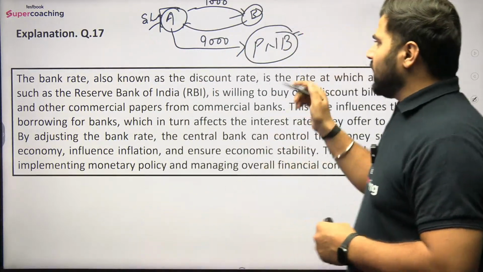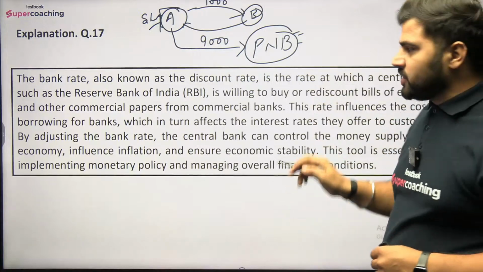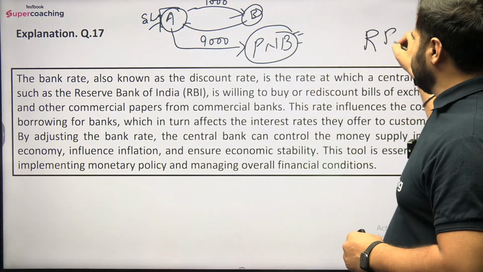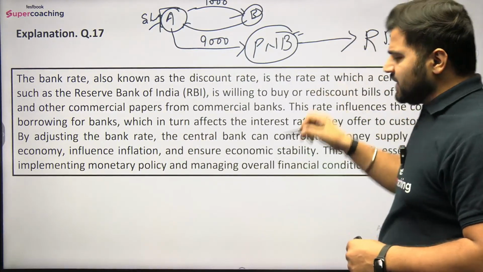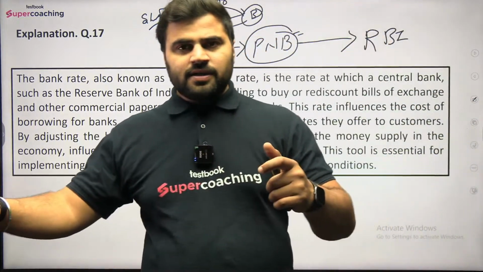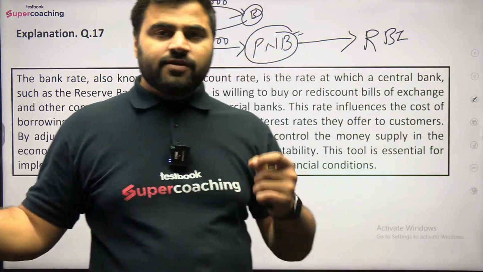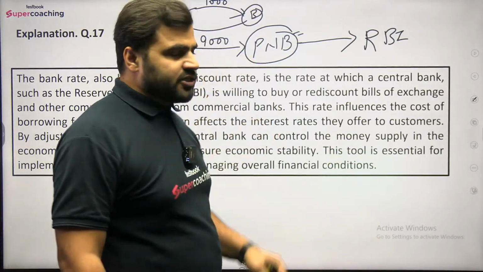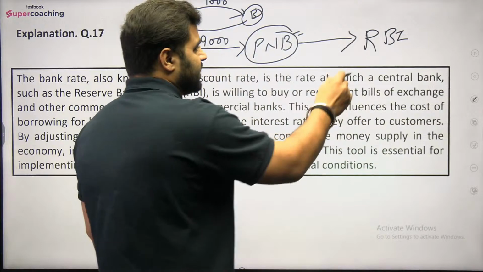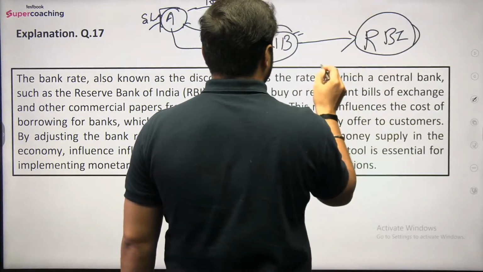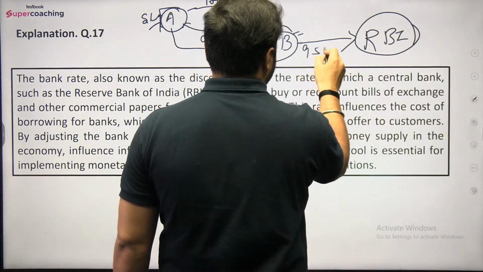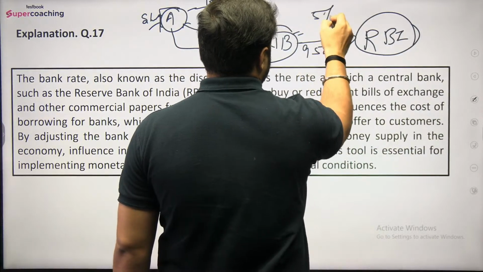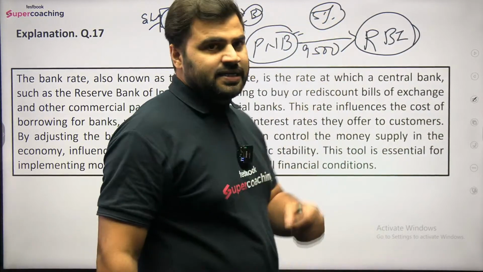उसके बाद क्या हुआ? After 10 days इनको भी requirement पड़ गई. तो what they can do? They can go to the Reserve Bank of India and they can say कि basically this is the commercial bill that is kept with me and that will be honored after 10 days क्योंकि 20 days have already elapsed. So meanwhile I am in urgent need of funds, so you can take this and give me the money. So RBI will take this and RBI will provide them 9,500 rupees. ठीक है, तो यहाँ पे 5% charge RBI will take. So this is basically rediscounting.